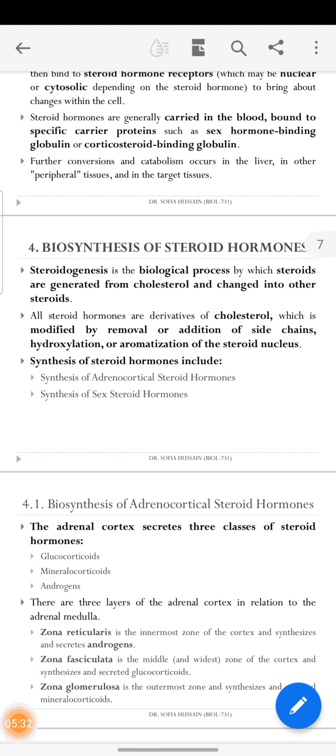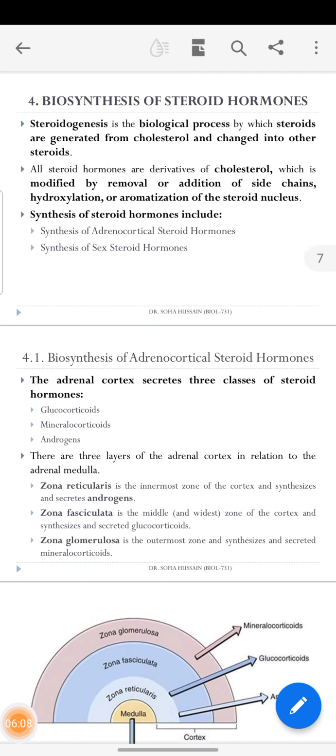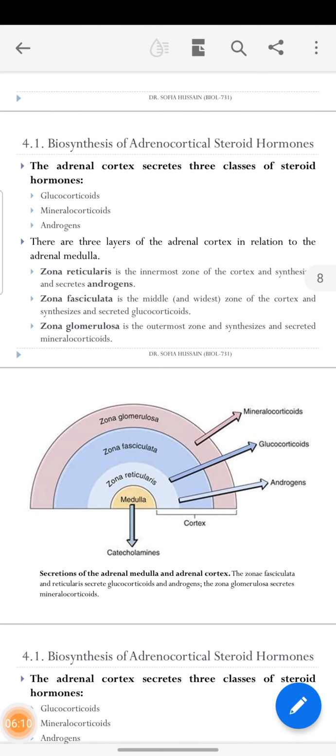Aromatic are the cyclic ring structures which produce aroma, and these also help convert cholesterol into steroids. These are the changes that take place through the removal or addition of side chains, so the modification takes place and our steroids are formed. Synthesis of the steroid hormones includes synthesis of the adrenocortical steroid hormones. These are the steps.